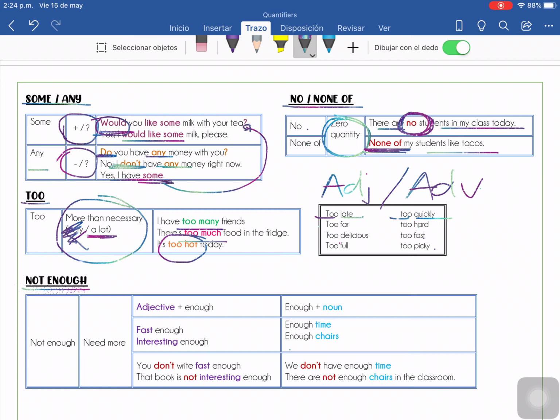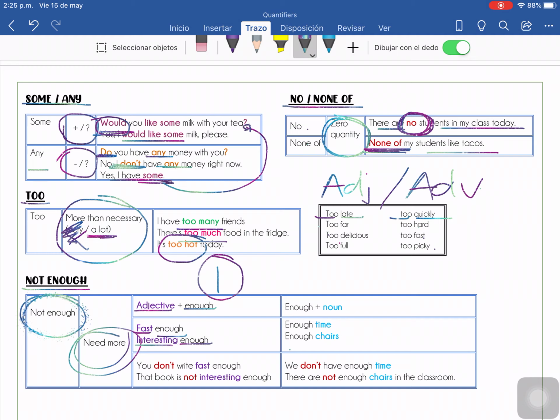Or, and finally, not enough. Not enough is when we don't have the necessary quantity. Necesitamos más, okay? We need more. Now, hay dos formas de utilizar enough. First, with the adjective. Cuando estamos hablando de un adjetivo, primero se escribe el adjetivo y después enough, okay? So now, adjective and enough. Fast enough. Interesting enough. For example, acuérdense que es not enough, okay?